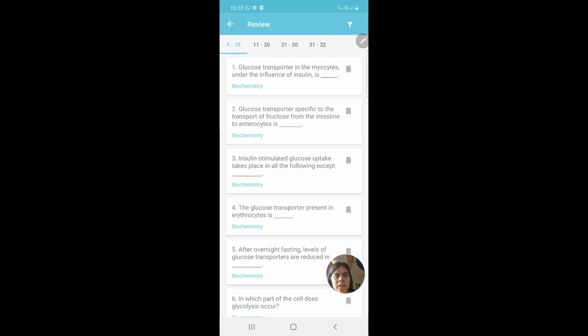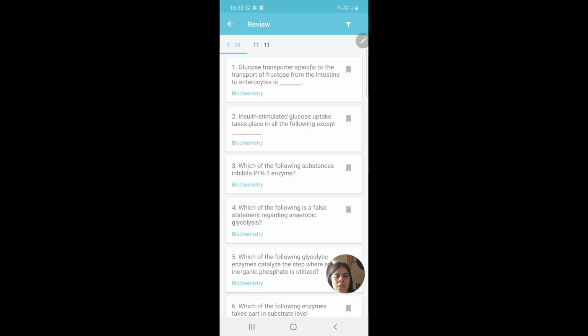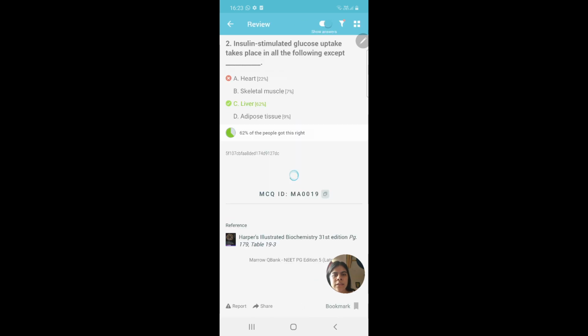So in review, you get the options as number wise, or there are other different options. In review, select this icon and then you should start from your wrong questions first. With any question bank, if you are trying to review it again entirely afresh, you should start from your weakest or wrong questions always.